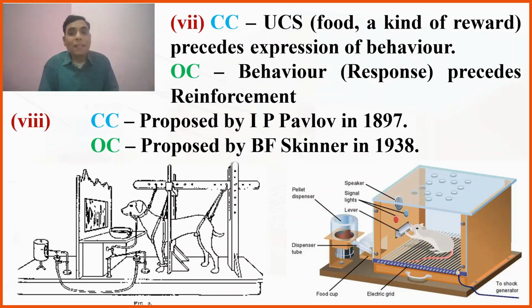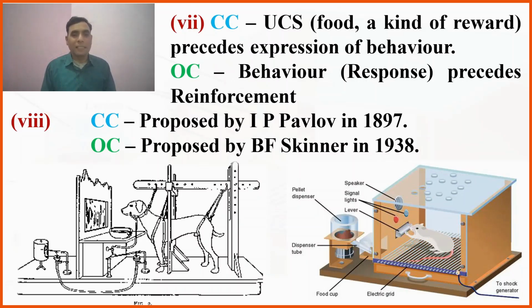Whereas in operant conditioning, behavior precedes reinforcement. Means prior to getting the reinforcement, prior to getting the reward, the organism has to behave. Whereas in classical conditioning, the organism first receives the reward, reinforcement, or the food, to behave later.